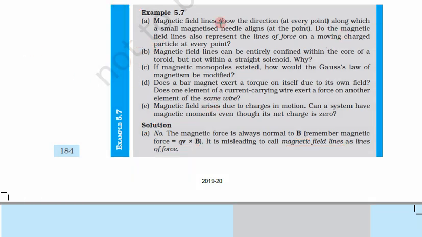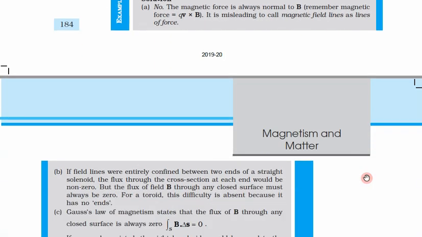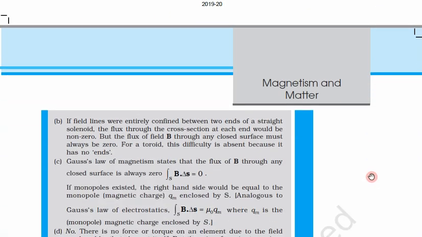Now let us come to the second part. Magnetic field lines can be entirely confined within the core of a toroid, but not within a straight solenoid. Why? We have seen that magnetic field lines of a toroid are always inside that toroid, but some part of these magnetic field lines come out of a solenoid.